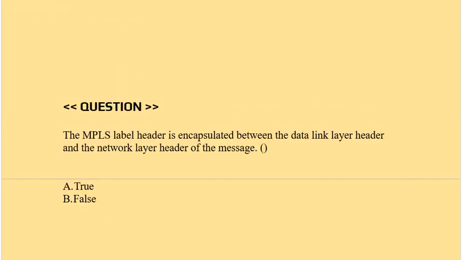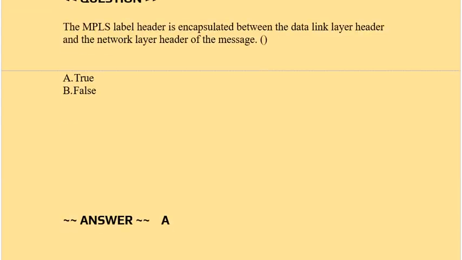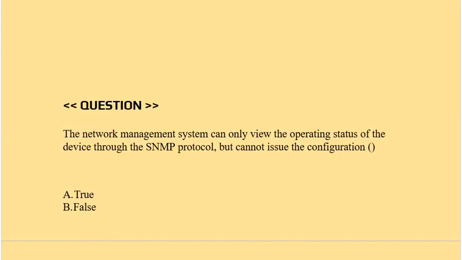Question: the MPLS label header is encapsulated between the data link layer header and the network layer header of the message. Options are true or false. Correct answer is option A, true. Question: the network management system can only view the operating status of the device through the SNMP protocol but cannot issue the configuration. Options are true or false. Correct answer is option B, false.